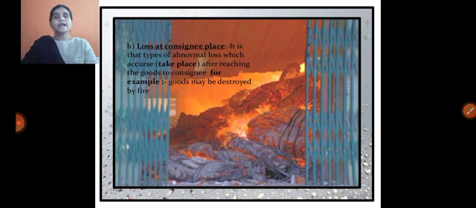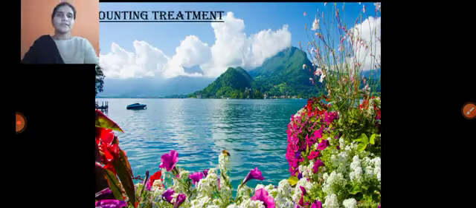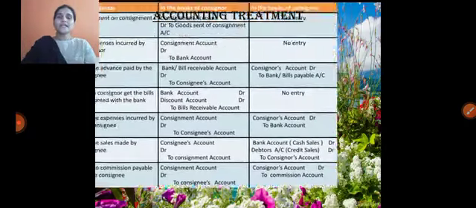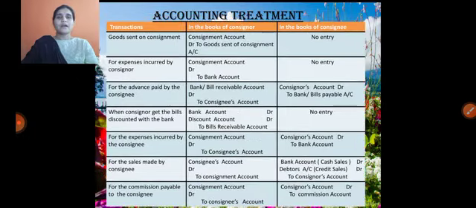So this is regarding the abnormal losses. These are the few terms we use in the consignment process: basically the commission, of which there are three types, and as usual the account sales, pro forma invoice and losses. Now we need to see the accounting treatment.